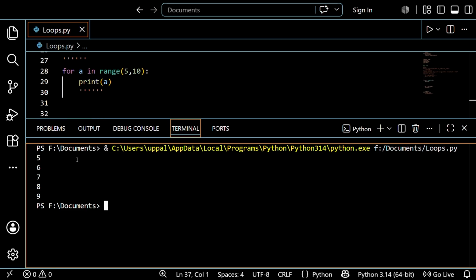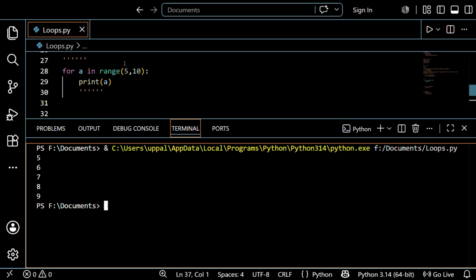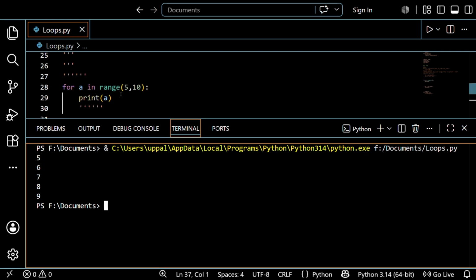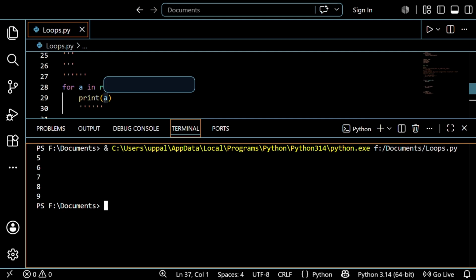See, it prints the values 5, 6, 7, 8, 9. The values actually start at 5 and go up to 9. The pattern is that the initial point you gave is 5, so the starting point of a is 5, and it verifies the condition, that 10 is greater than 5, so it proves that, goes inside the loop body, and prints a.